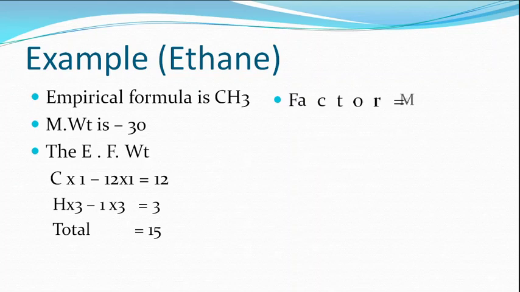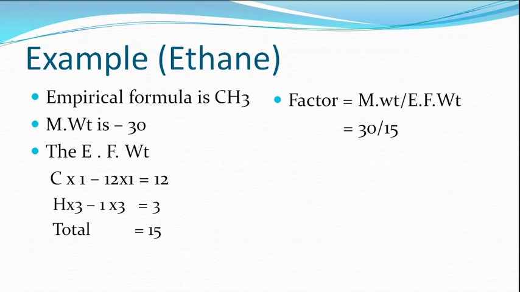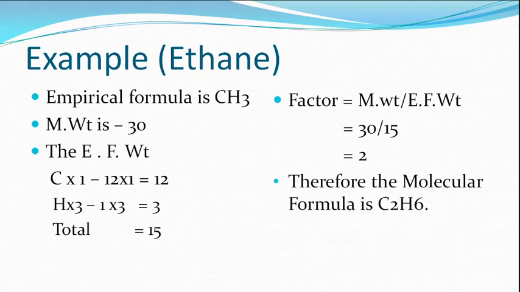To calculate the factor, molecular weight divided by empirical formula weight. The molecular weight is 30, whereas the empirical formula weight is 15. Therefore, the factor is 2. Using this factor, from the empirical formula, the molecular formula is C2H6. This is the simple explanation of how we calculate a molecular formula.